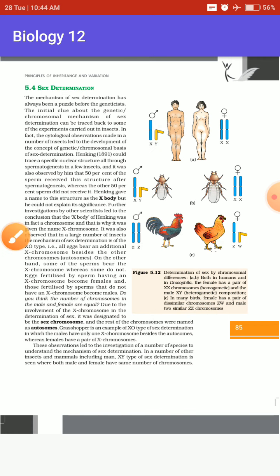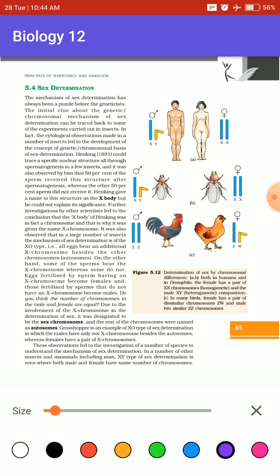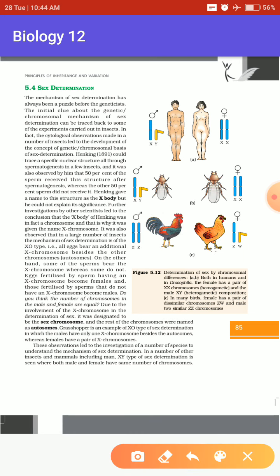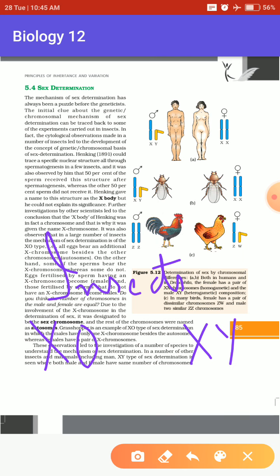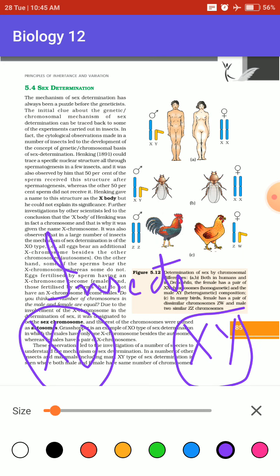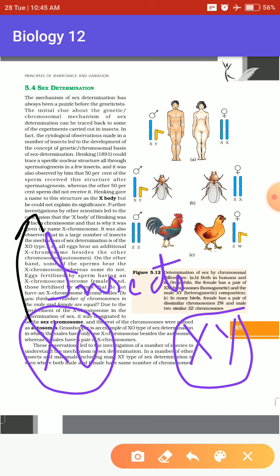Various types of organisms had different types of chromosomes. In some insects they have the X0 type of chromosomes, and also the XY type. Now we will discuss what the X0 type and the XY type are.